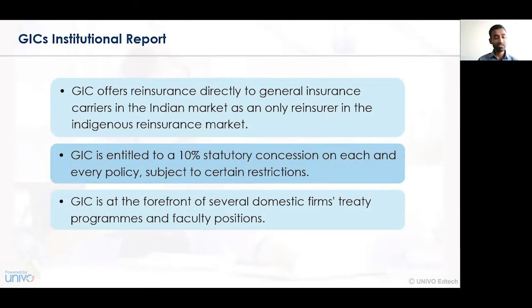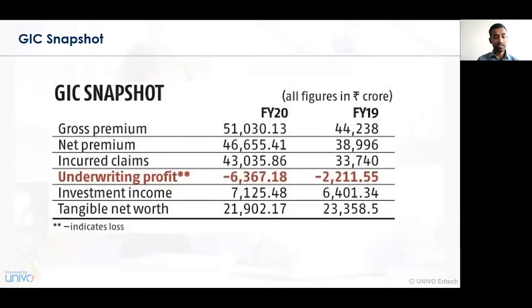Now, in this particular case study, there are certain issues that need to be found. In this slide, we can see that the gross premium is increasing, and the net premium is also increasing, and the incurred claims of GIC are at a very stable rate, that is 33,000 to 43,000, an increase of 10,000 crores in a particular year, whereas the underwriting profit margin of GIC is at a negative position. That is, earlier it was 2,200, now it has gone down to 6,367.